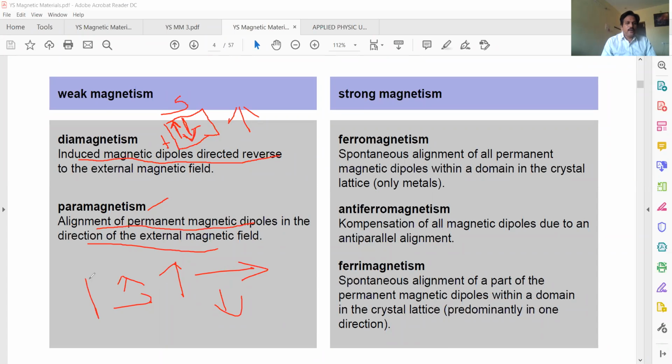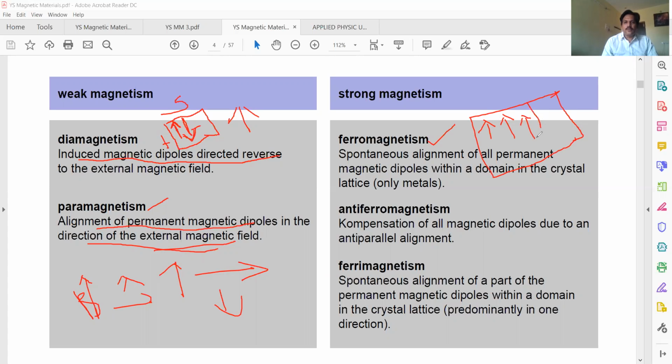By application of a magnetic field, what happens? This is B. All will align parallel to the field. So alignment of permanent magnetic dipoles in the direction of the magnetic field takes place. If you consider ferromagnetic materials, there is spontaneous alignment. It is orderly; this is called parallel spins. The spins themselves align parallel to each other and form small regions called domains.